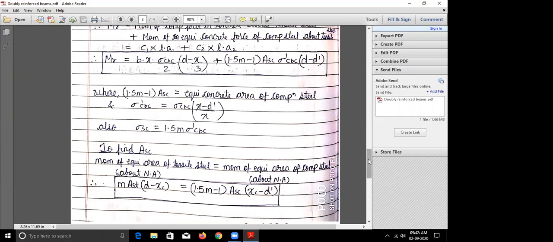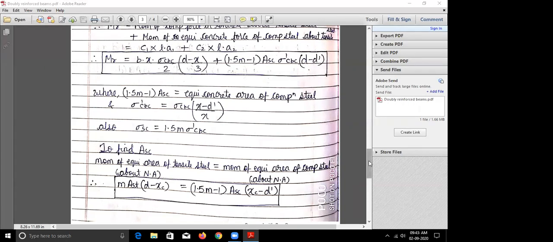So now we can start with the numericals. Shall we start with the numericals now? Or does anyone have any doubt? You can write in the chat box or you can just say, then I'll go ahead. Yes, shall we go ahead for the numericals? Okay.